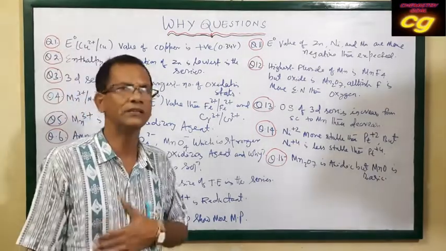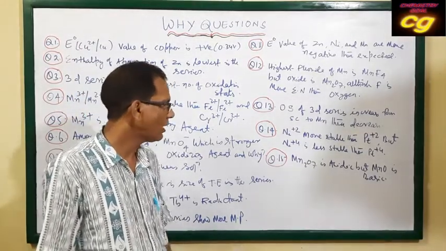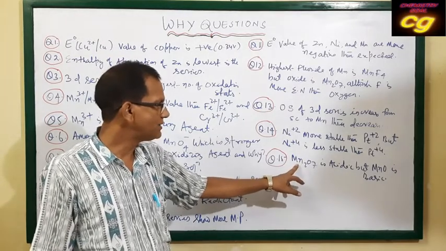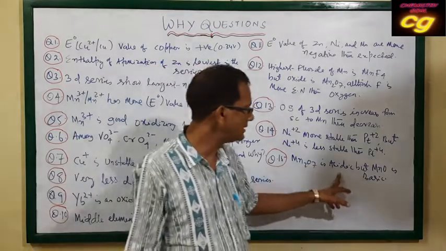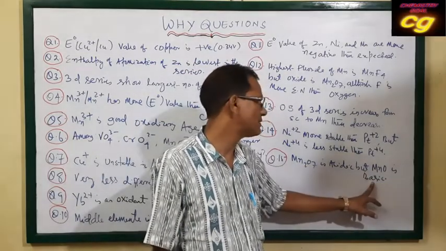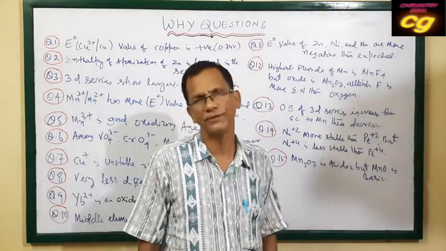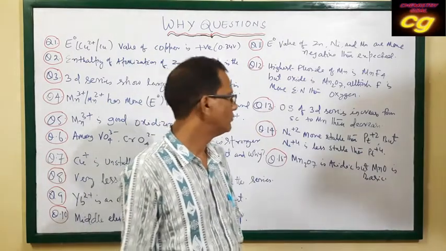The first question is: manganese heptoxide, Mn2O7, is acidic, but manganese monoxide, MnO, is basic. Why?